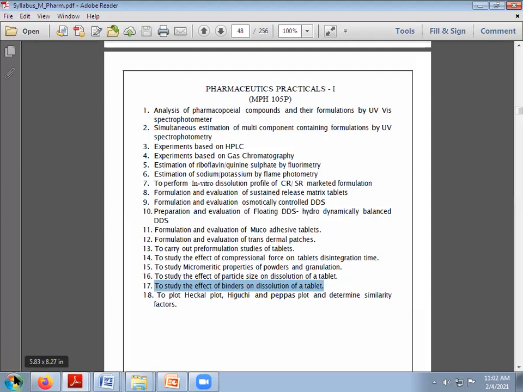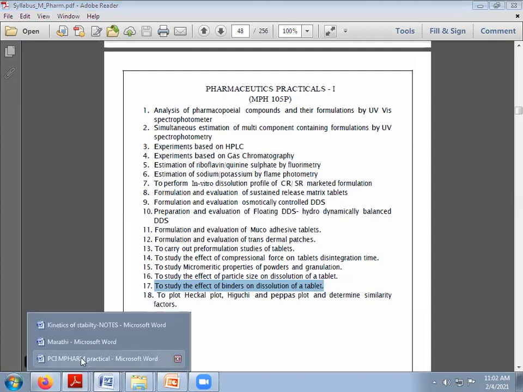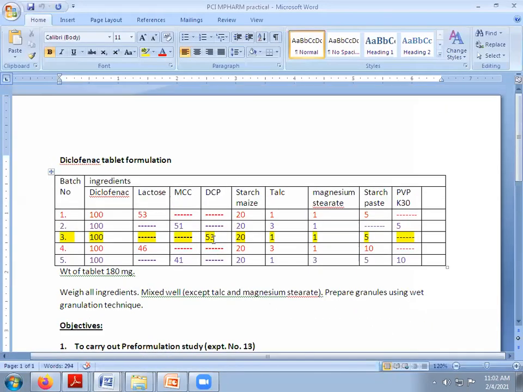So how will we perform this practical? In this practical we will take different binders, say PVP K30, starch, and again HPMC you can take. These are different binders, so you must know the names of the binders you can take. Then how will we decide the concentration of the binders?